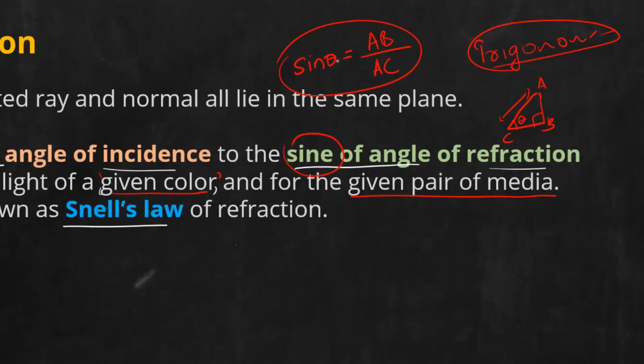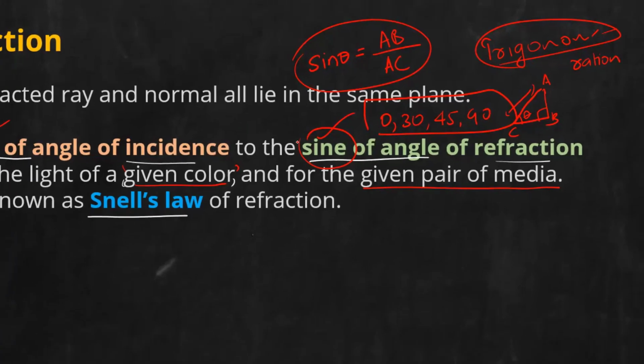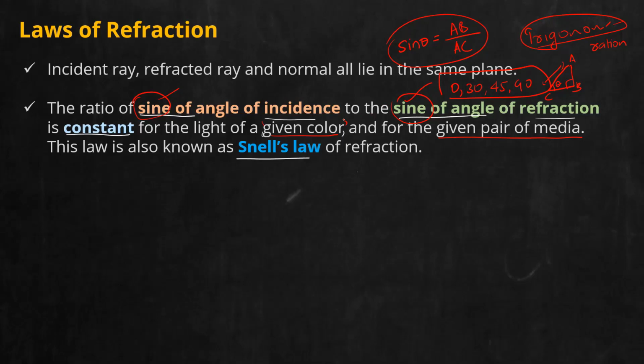You will also study different values of theta. What if theta is 0? We'll study sine 0 to be 0, sine 30 is 1 by 2, sine 45 is 1 by root 2, sine 90 is 1. Like that, you will study different values for theta. So no need to worry about sine theta. You will study it very shortly in maths. It is a very long chapter, and the exam weightage for that chapter is also high. So just understand sine is a trigonometric ratio. Apart from sine, you have cos, tan, and so on. So remember to revisit this statement after you cover the trigonometry portion in maths.